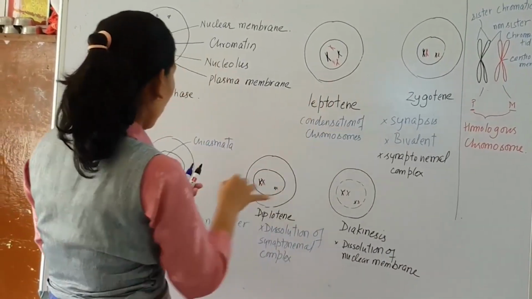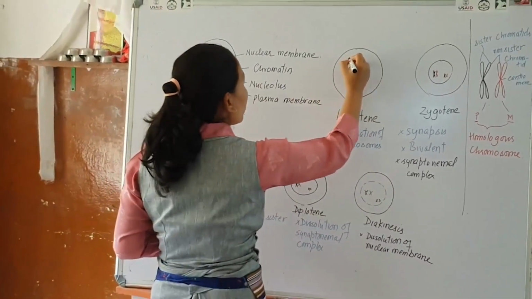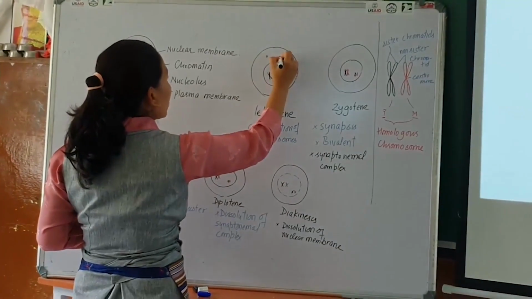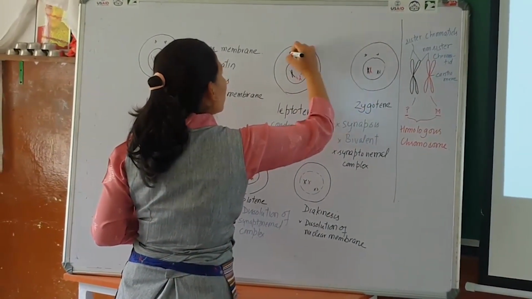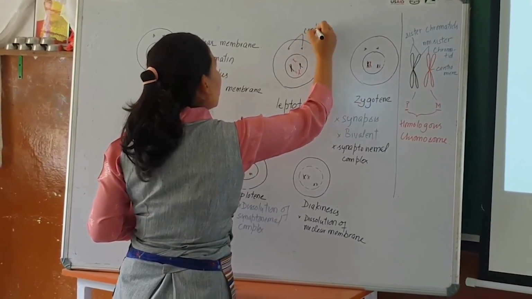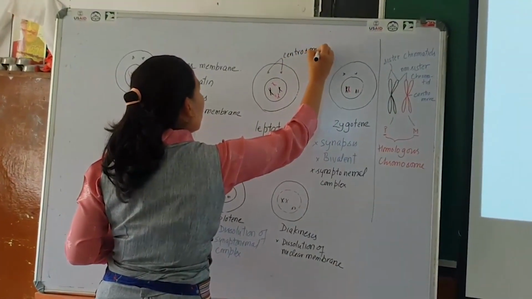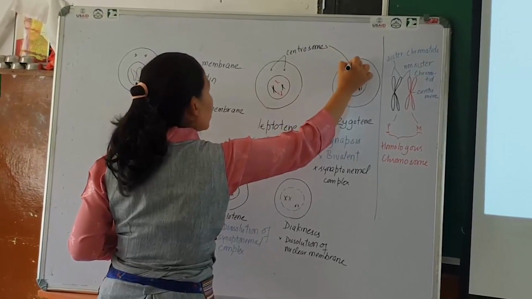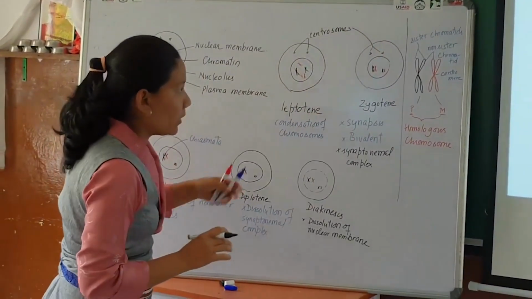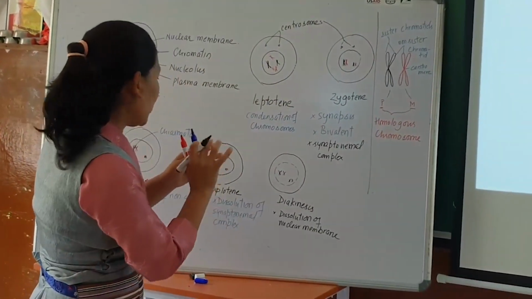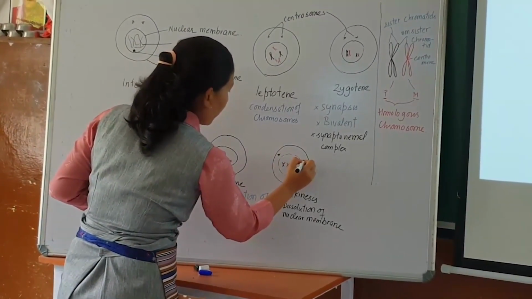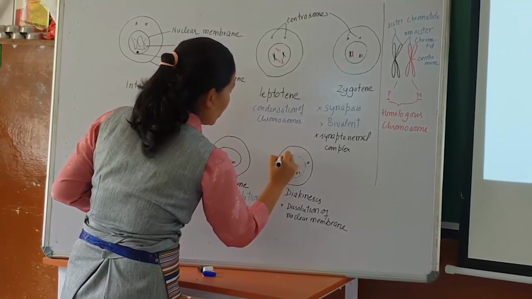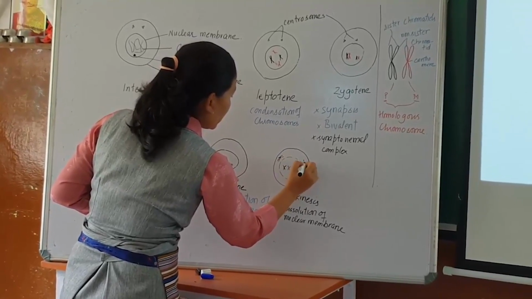Okay, and of course, in all the cases, you will find this one centrosome is there. These are the centrosomes. Centrosomes are there, and then these centrosomes tend to move apart towards the opposite pole, and they produce asters.